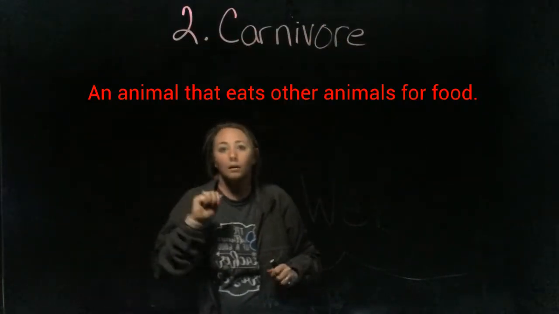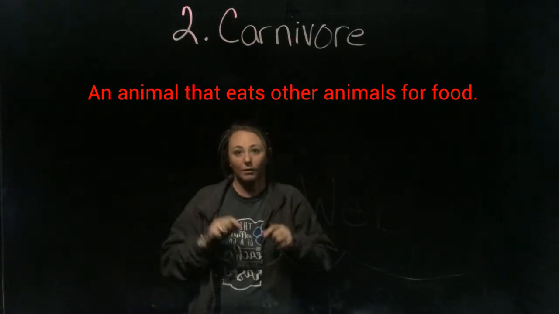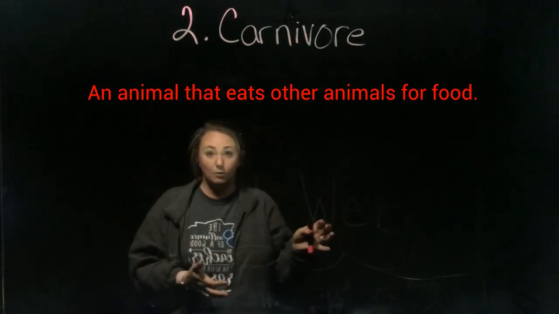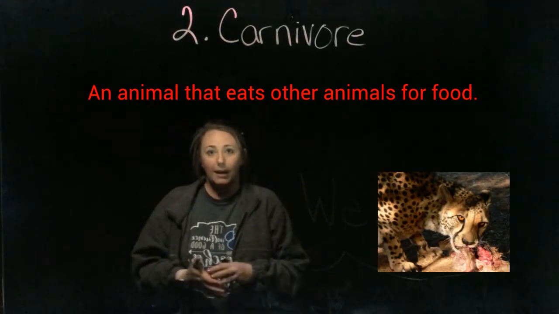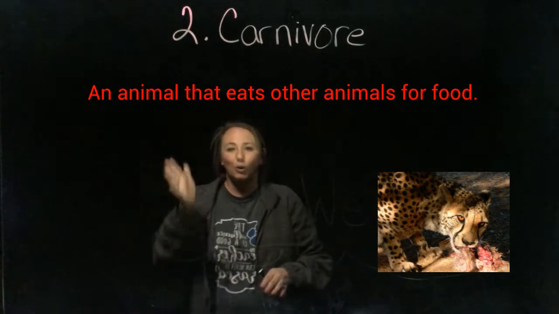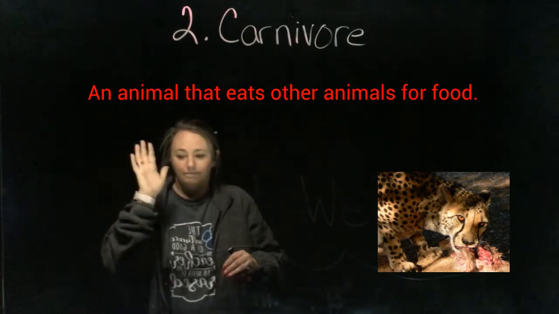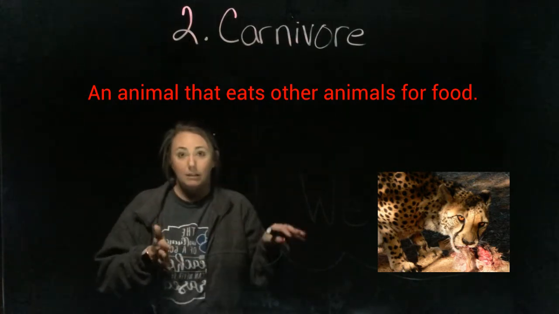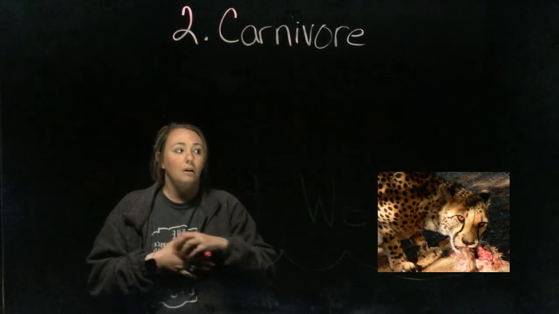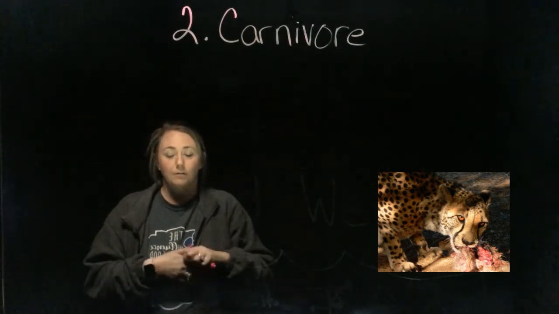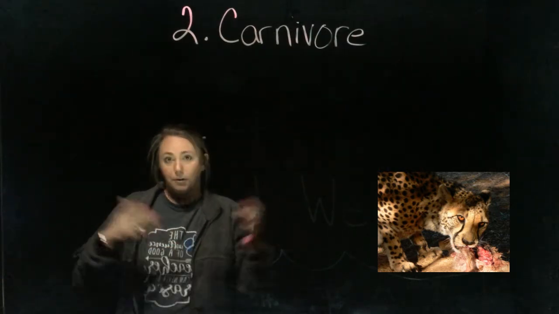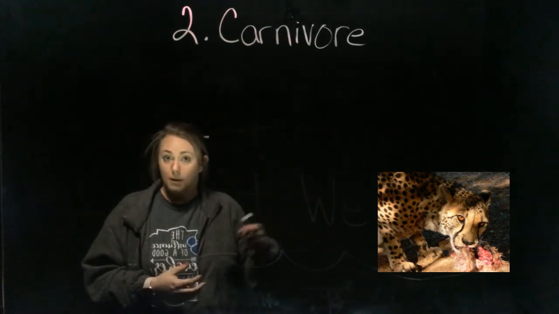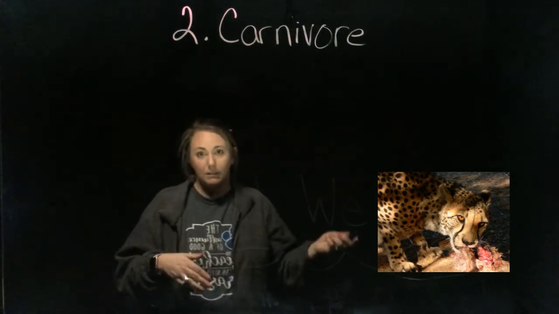Okay. Our second word for today is carnivore. And a carnivore is an animal that eats other animals for food. Any animal that has meat. Okay, so meat eats meat. Humans eat meat. Tigers eat meat. Any animal that eats meat. Okay, that is your carnivore. Here's a couple pictures over here that you can look at or draw your own, whatever you need to help you remember what a carnivore is. But a carnivore is just an organism that eats meat. Okay?